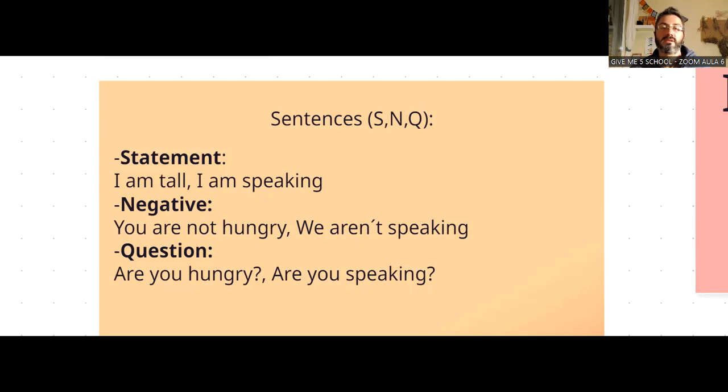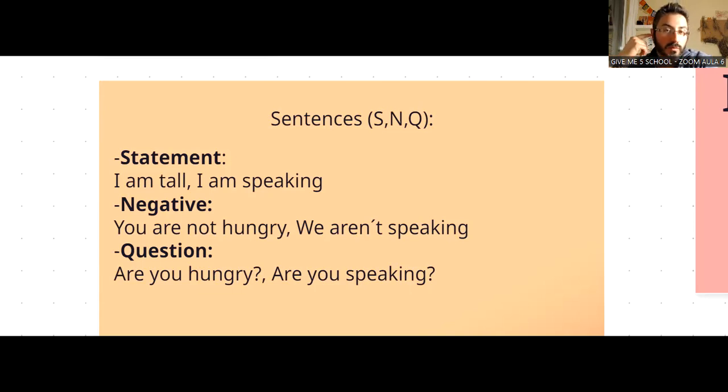Simple. Now let's go to something more difficult. You are not hungry. We aren't speaking. Look, pay attention here. This is a contraction, una contracción. We aren't speaking. You are not hungry. I am not your friend. That's not real. Okay? So you're not hungry. We aren't speaking. That'll be a negative. And careful with this question.